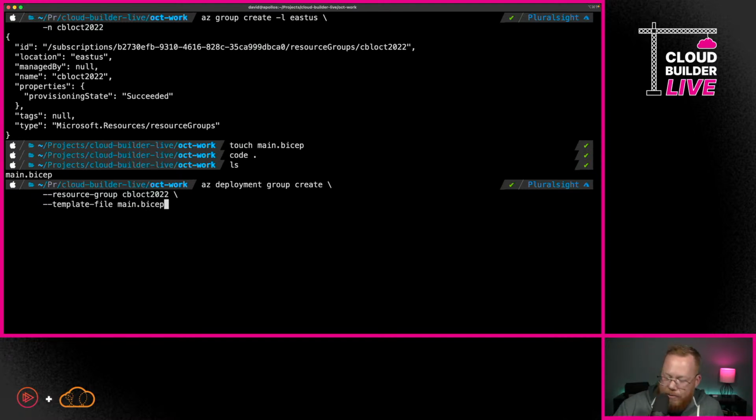and our template file. Now, as a note here, you'll want to have the Bicep extension actually installed for Azure CLI. Now, if you don't have that installed, when you actually go to do this, it'll tell you, hey, do you want to install this? And you can say yes. But just as a note, there are some bits of functionality that won't be available to you until you actually install that. So just as a note, in case you run across anything weird, and we've just posted a link in the chat that will help you know what you need to do to be sure you've got that up and running. So that's pretty good.